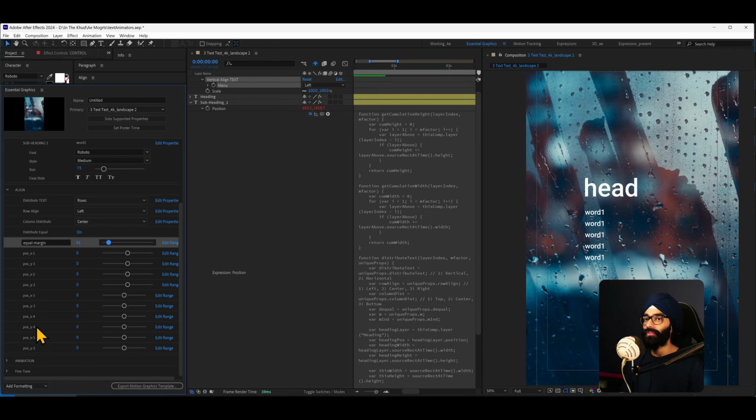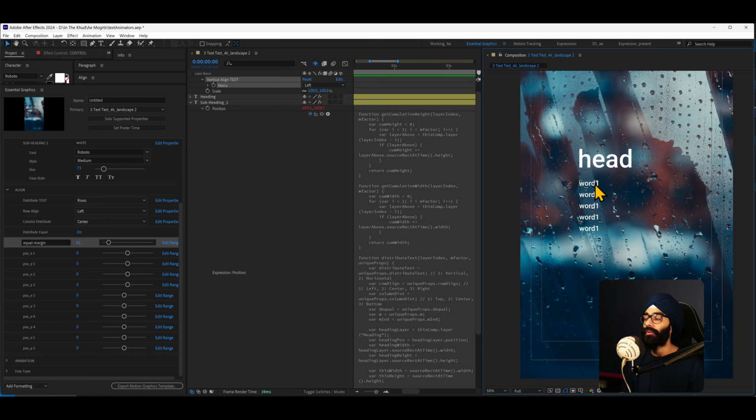Now what these position sliders do is give me individual control over all of these layers from where they are in terms of alignment. So earlier I had just this slider and I could move these around. But now, have a close look here. You see this snapping part? When you go from 0 to 1, that is what I have to fix. But what is important is if I go to -10, your word 1 will be at the left edge of the composition. If I go to +10, it will be at the right edge of the composition.